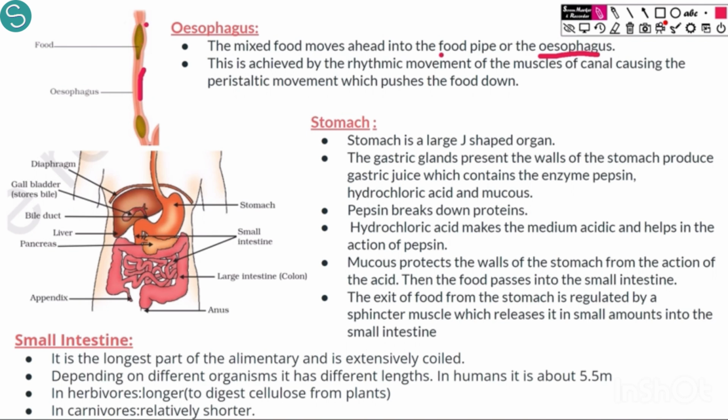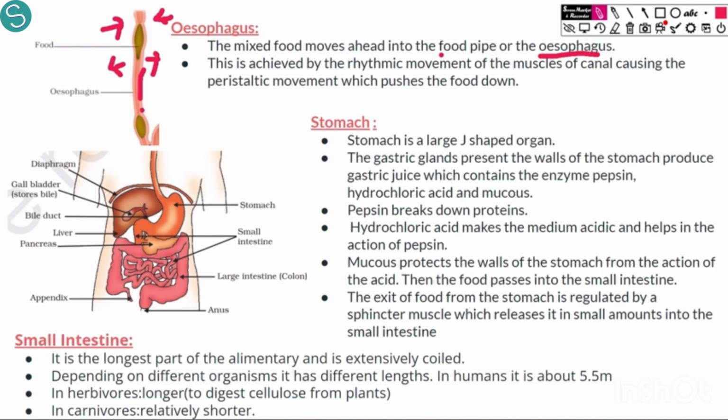You can see here the food pipe is contracting, so that this food is moving ahead, and the food pipe ahead of this is relaxing, so the food can come here. So due to this continuous contraction and relaxation of the esophagus, the food moves ahead.